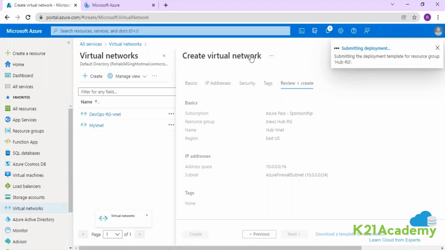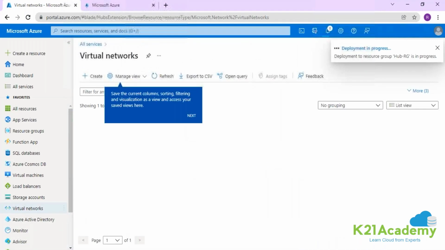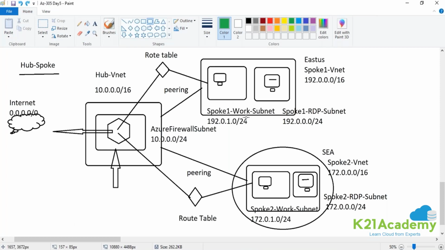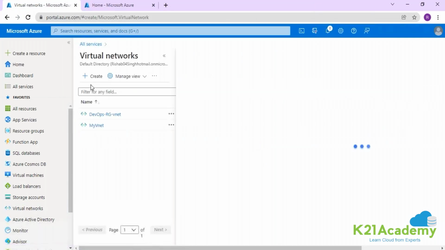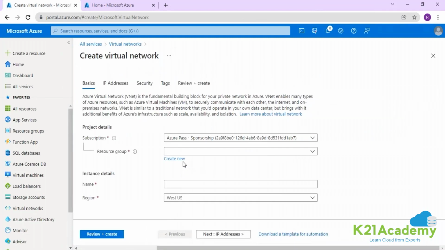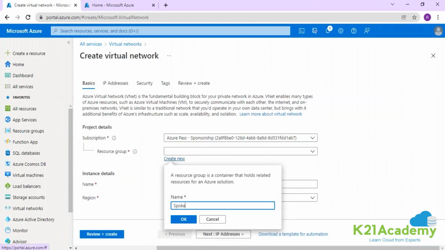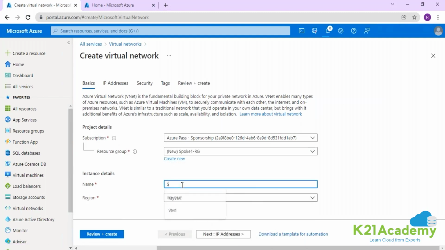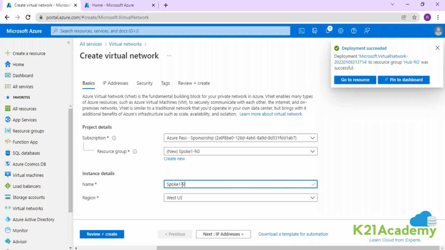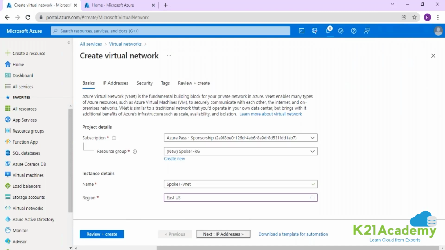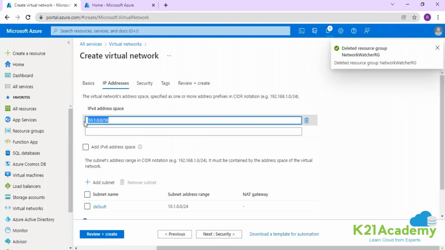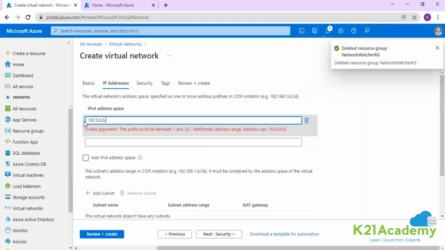I'm going to create another network, and this is your spoke one network. Here we require two subnets, a spoke one work subnet and a spoke one RDP subnet. Let's say spoke one RG. I'm keeping it under a separate resource group so that it will not mix up with any of the existing resources. I will give the name spoke one VNet, region East US, and the range as mentioned in the picture, 192.0.0.0/16.